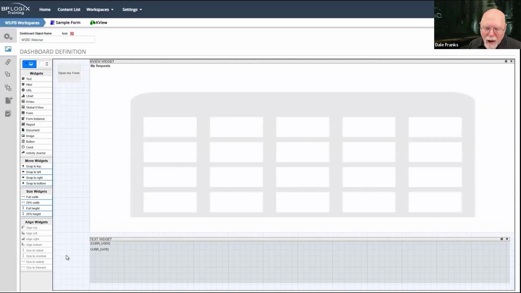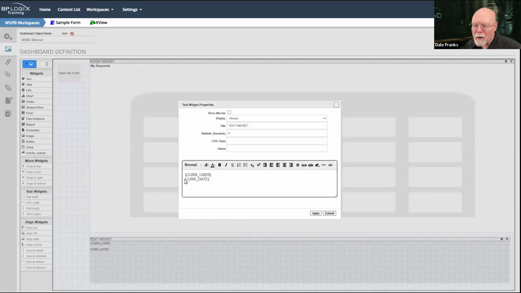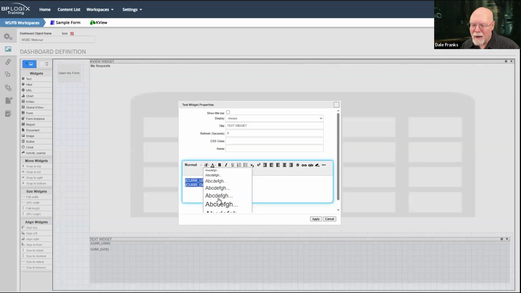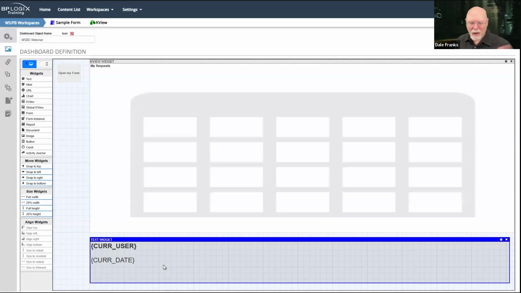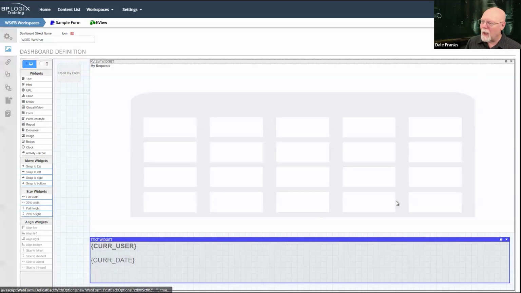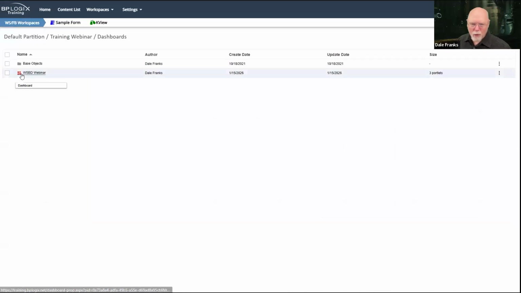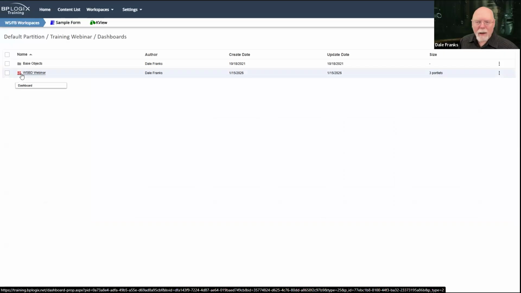But for now, let me go here and add cur date in the proper format. Oh, what the heck? Let's make it bigger. And let's boldface the user. That's fine. Cur user, cur date. So we're great here. We're going to hit OK, and we're going to save our dashboard. So I have a dashboard.